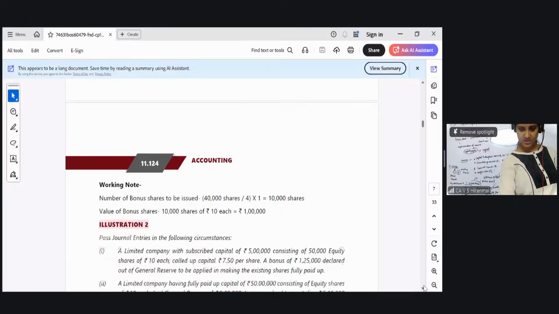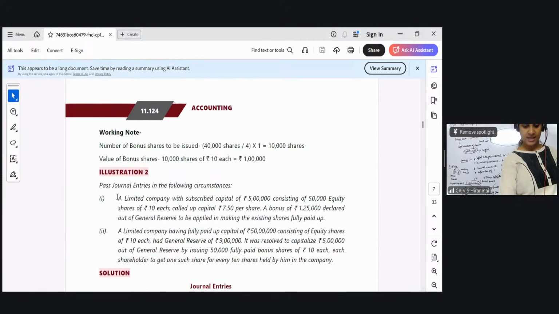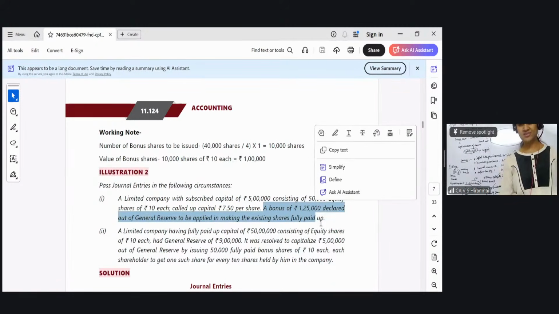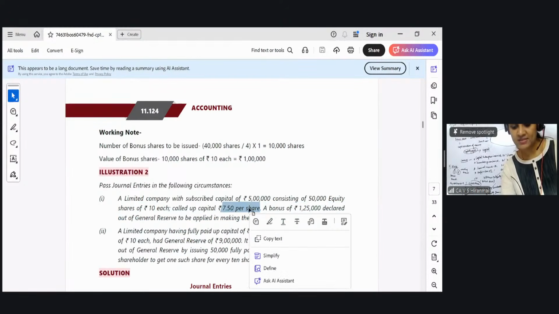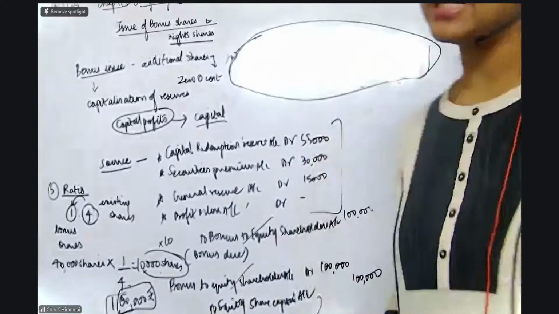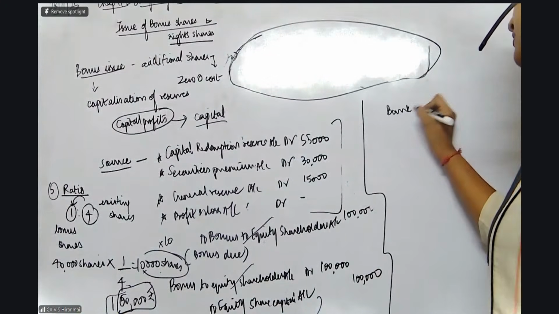Let us go to illustration number 2. Very, very easy. A limited company with subscribed capital of 5 lakh consisting of 50,000 shares of rupees 10 each called up only 7.5 per share. Now a bonus is declared and it is used. This is a simple question, but my dear students, आपको यहाँ पे you should see that the remaining 2.5 rupees, 10 rupees face value, only 7.5 called up. So which means that you are supposed to pass the final call entry,